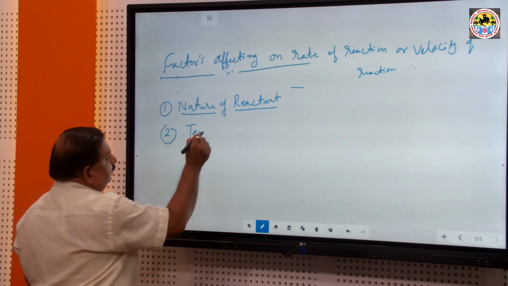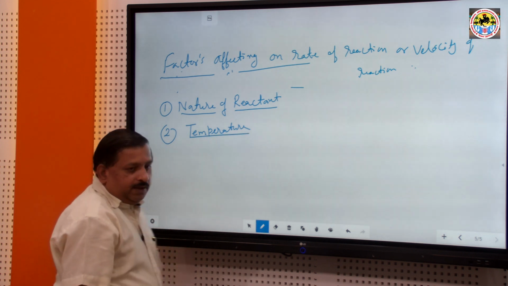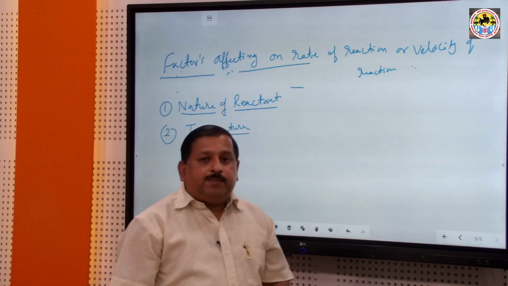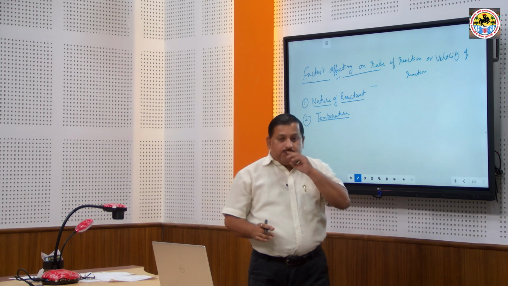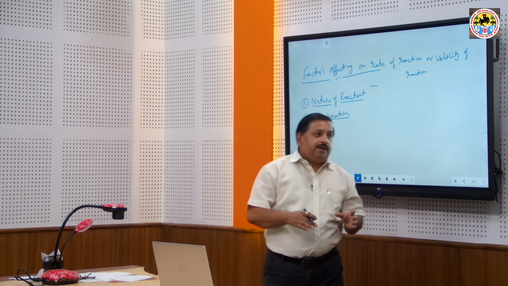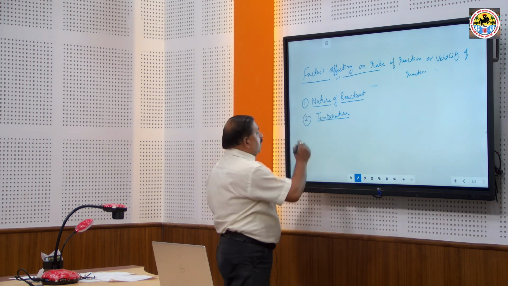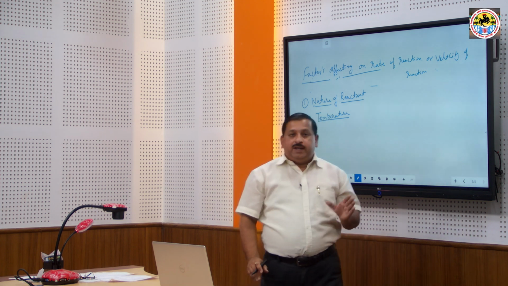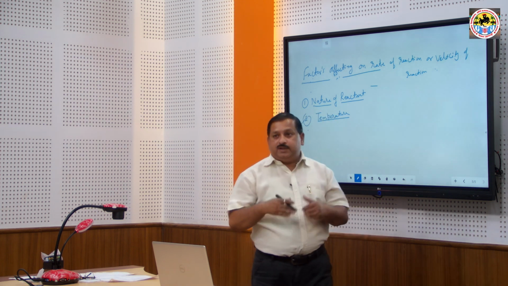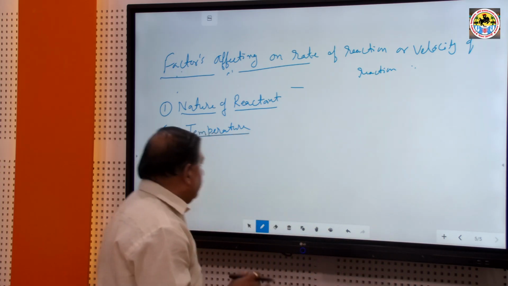Second, temperature. Temperature is another important factor affecting the rate of reactions. In most chemical reactions, the rate increases as temperature increases, and decreases as temperature decreases. Okay. So, temperature is an important factor affecting the rate of reactions. Mainly, as temperature increases, the rate of reaction increases, and as temperature decreases, the rate of reaction decreases. Okay. Third,